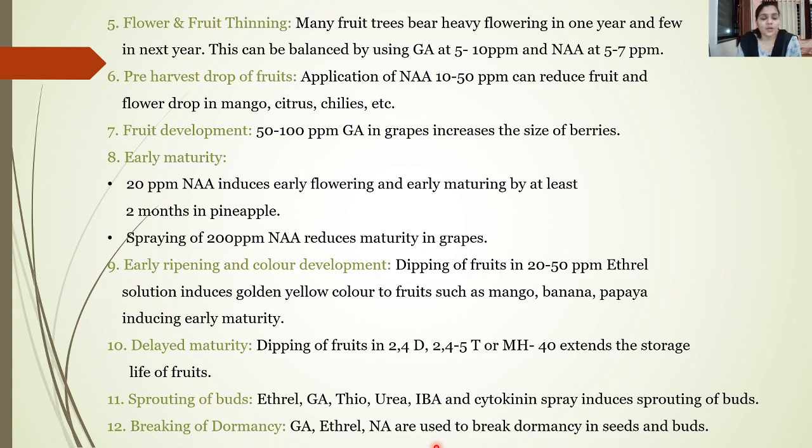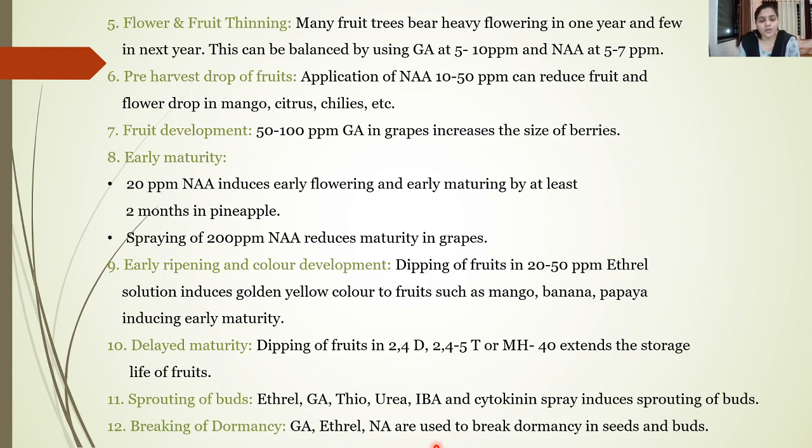The next important use is seen in early maturity. 20 ppm of NAA induces early flowering and early maturity by at least 2 months in pineapple. So early flowering and early maturing of pineapples can be seen on application of 20 ppm of NAA. Again, spraying of 200 ppm of NAA will reduce the maturity time in grapes, which is very important if the grapes are to be exported.